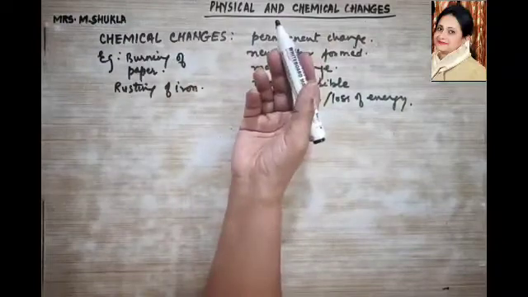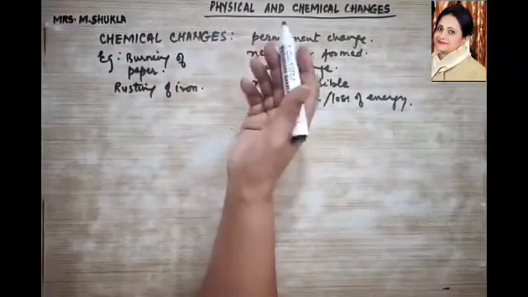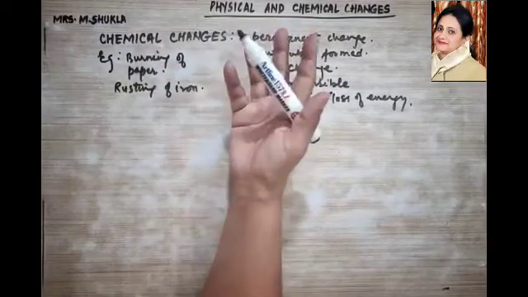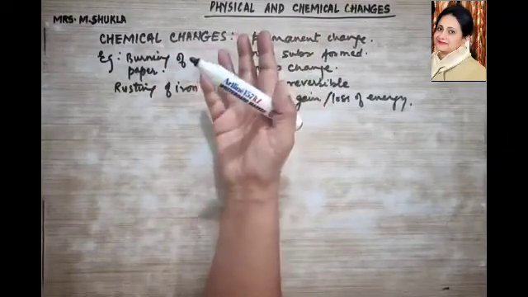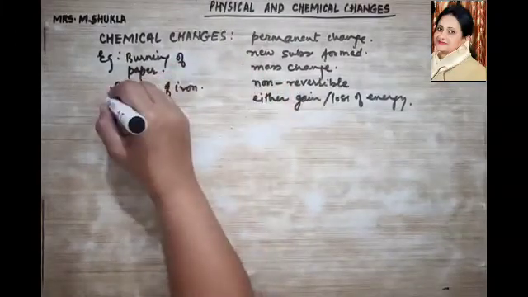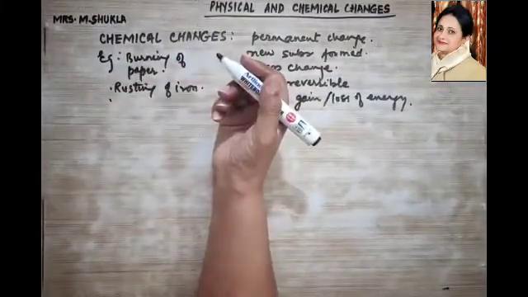Then ripening of the fruits. Once the fruit gets ripened, you cannot get back the fresh fruit. Okay, your butter turning rancid, it is a chemical change. Then more examples could be